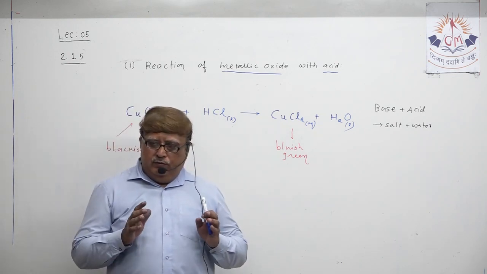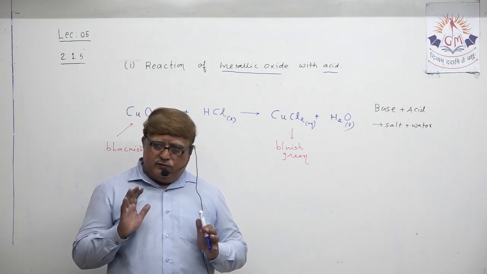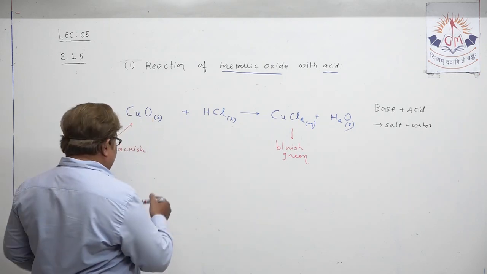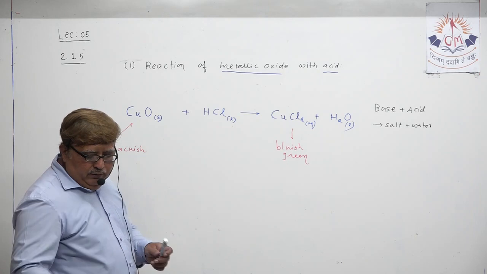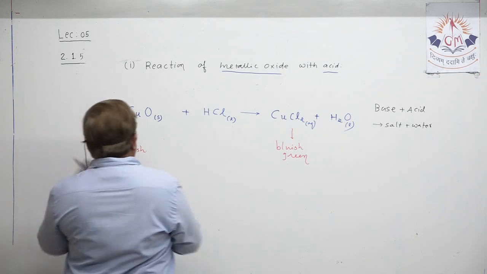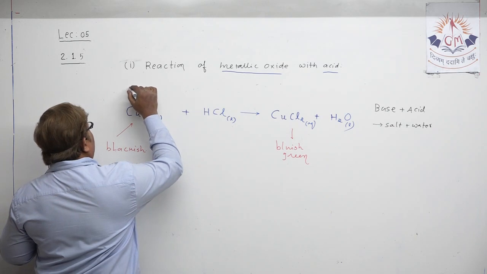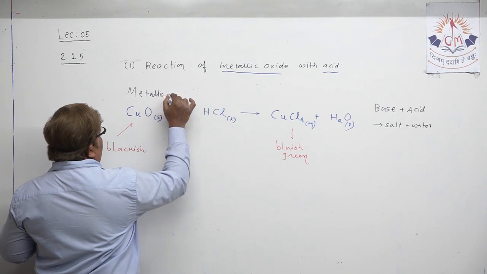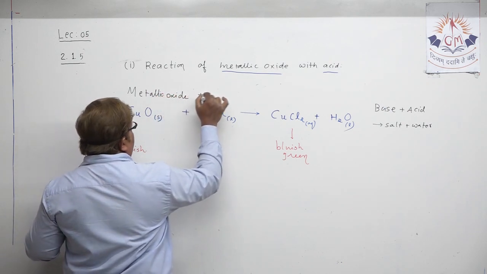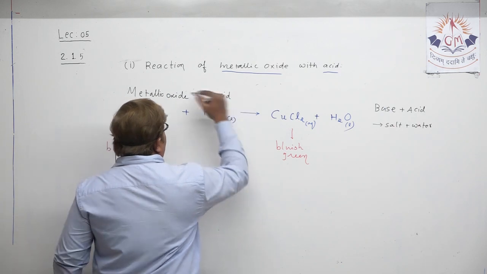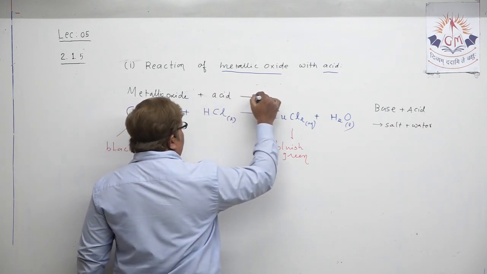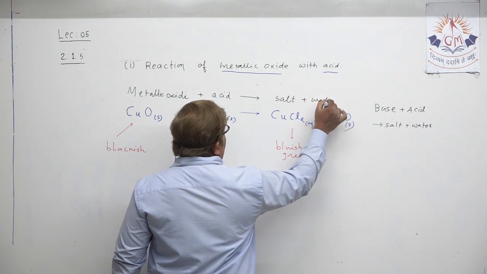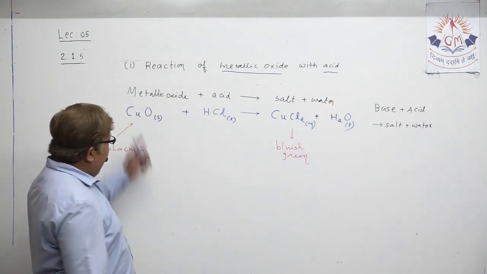if I ask you in a test or in an exam to describe the reaction of metallic oxide with acid, then first you have to write a generalized statement. Let me write the generalized statement. What will you write? Whenever metallic oxide reacts with acid, it forms salt and water.